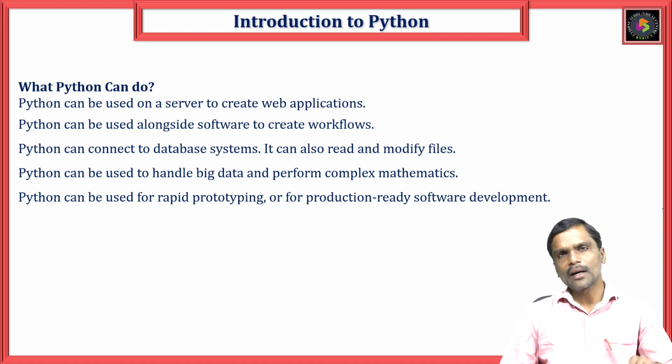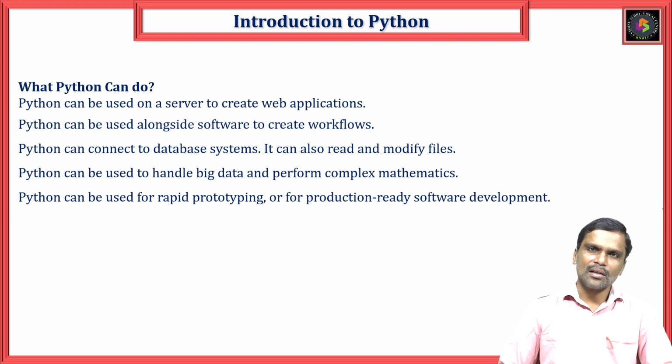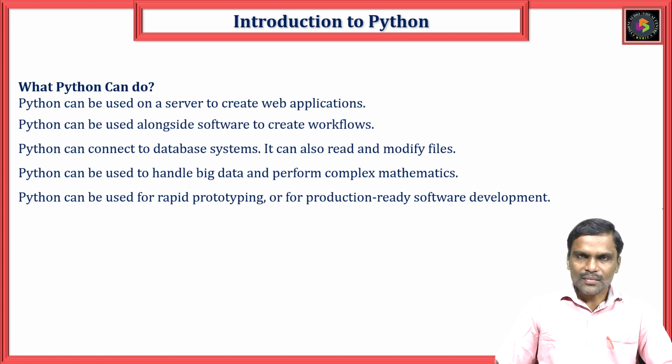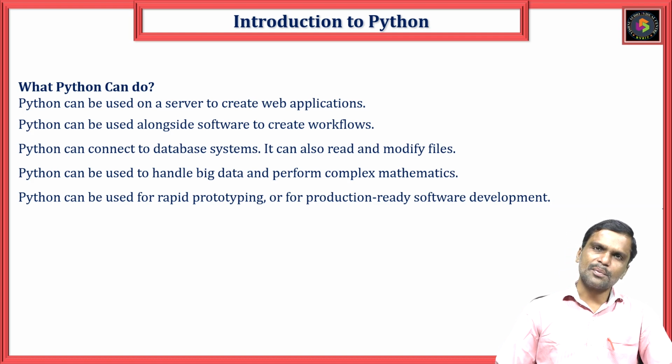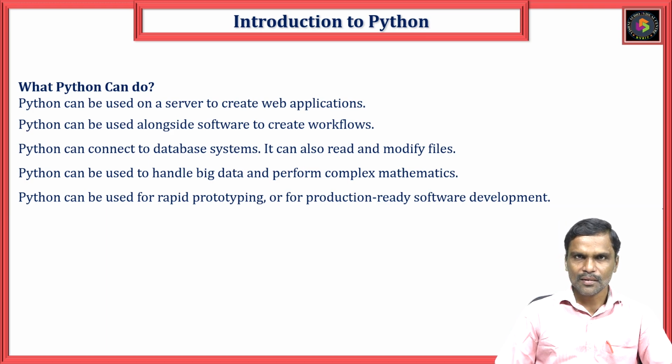First we have to define the header file, hash include stdio.h, then go for the main function, void main or int main, and after that open the brace, and within the block of main we have to write printf, and in brackets if you give hello world, it will print hello world. That you are going to see in the continuation class.